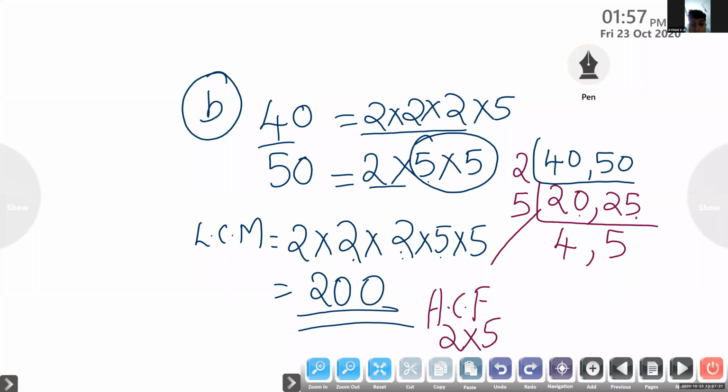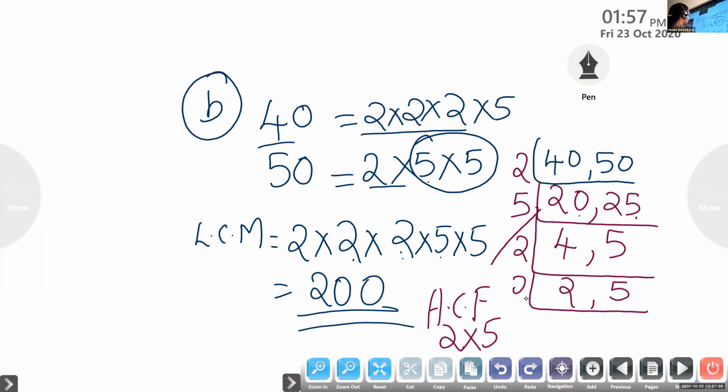But for LCM, we have to take 4 and 5 again. But we cannot take 4, we always take prime numbers. So I will start again with 2, because 4 is divisible by 2. We can do prime factorization, so we are doing it with prime numbers. 4 is not a prime number. So can you tell me 4 divided by 2? 2. But this 5 we will write the same, because 5 is not divisible by 2. Understood?